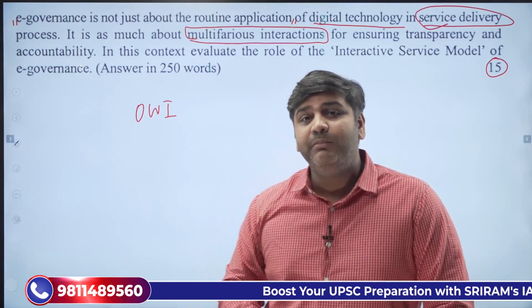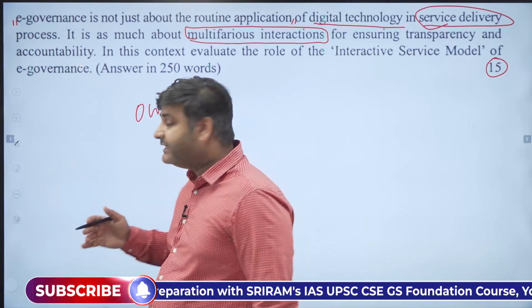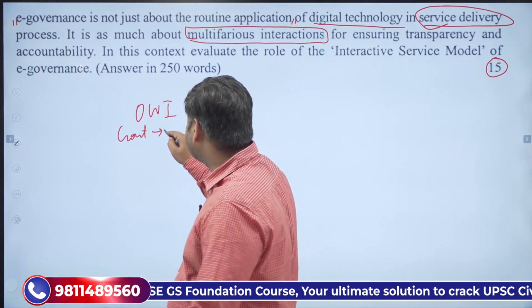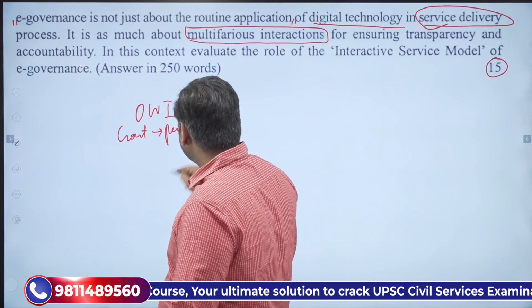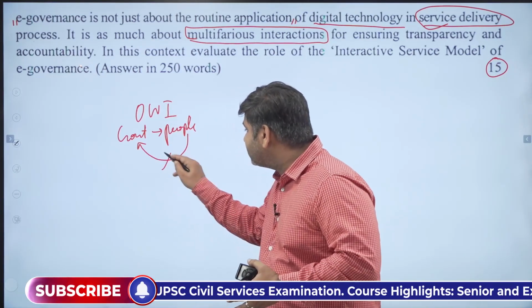That was not available. That is the reason why we are calling it one-way interaction, where government is providing some kind of service or information to the people, but there is no route from where the people can interact with the government. This route is not available.